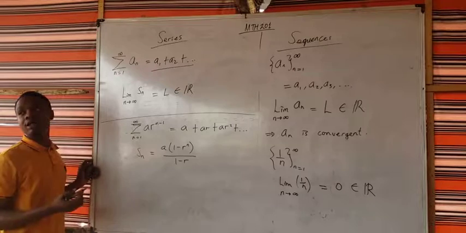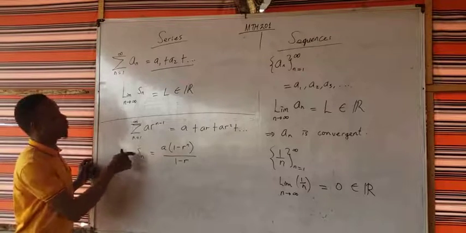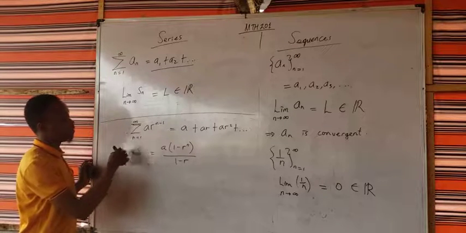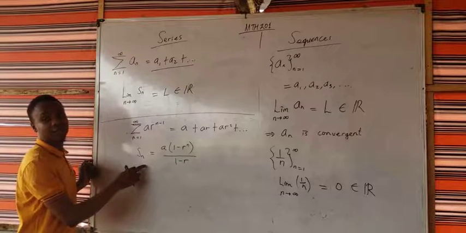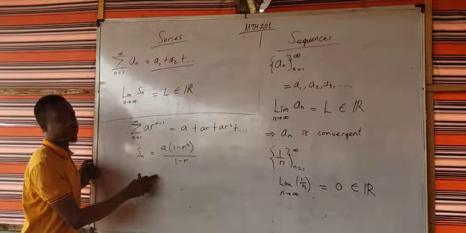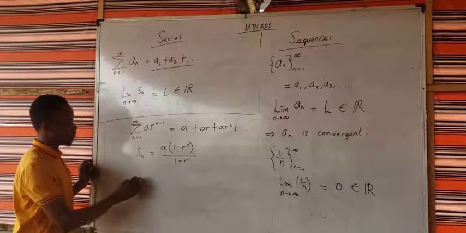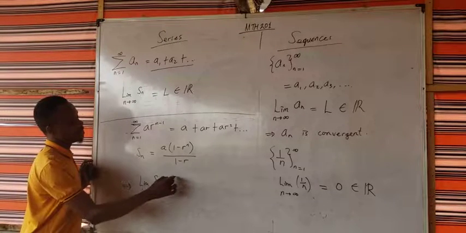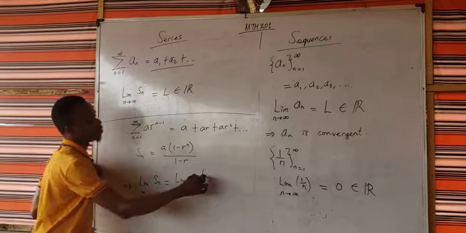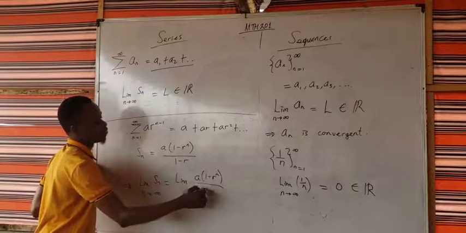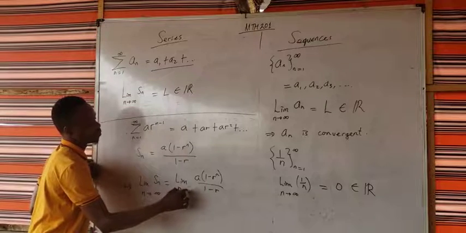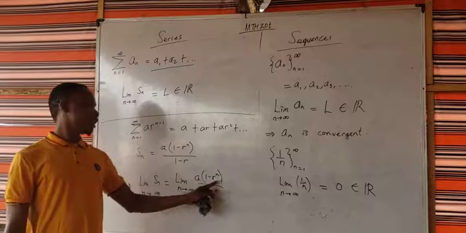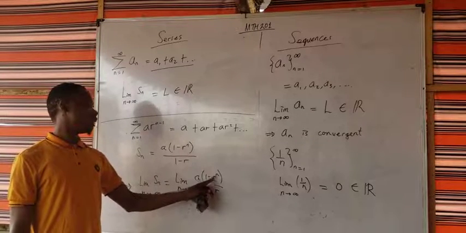If you want to establish if this series is convergent or not, you can find out if the limit of s of n as n approaches infinity exists. So if I want to get the limit of s of n as n approaches infinity, that means I'll be interested in the limit of a into 1 minus r to the power n over 1 minus r as n approaches infinity. So now there's a problem here. As n approaches infinity, whether or not this converges depends on the value of r.